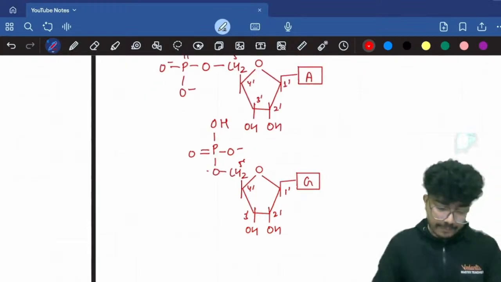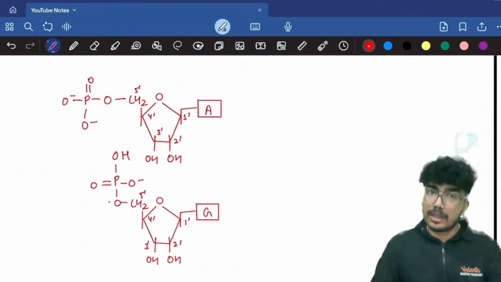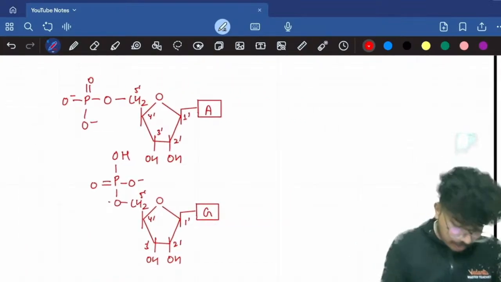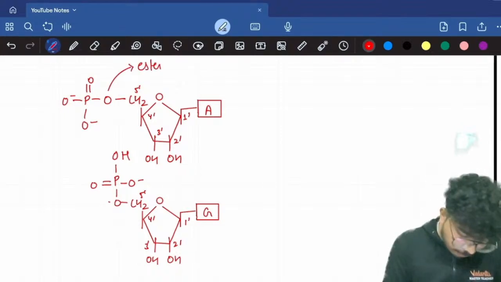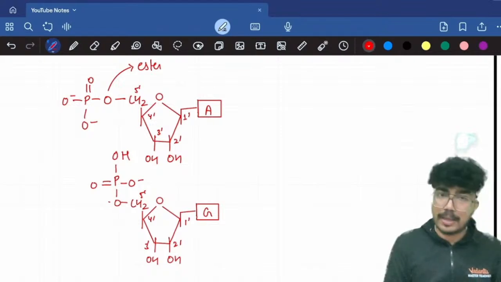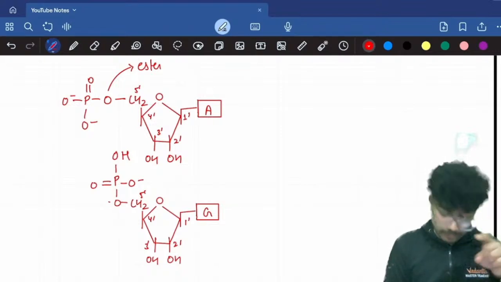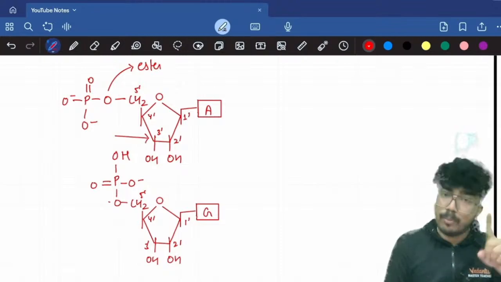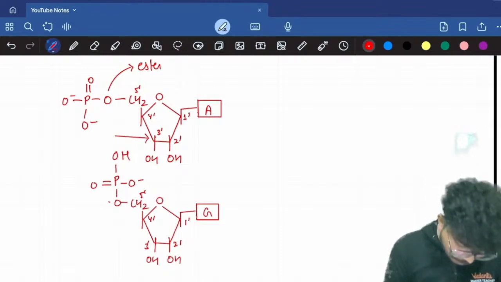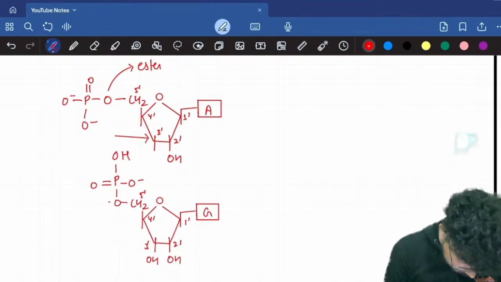So over the 5 dash carbon, you have the phosphate group attached. So this is the ester bond, right? This is the ester bond, correct? Now if you can see the third carbon, the 3 dash carbon of the sugar, right over here, one more ester bond can be established. I can draw it in this manner, OH. This is how the bond can be established.